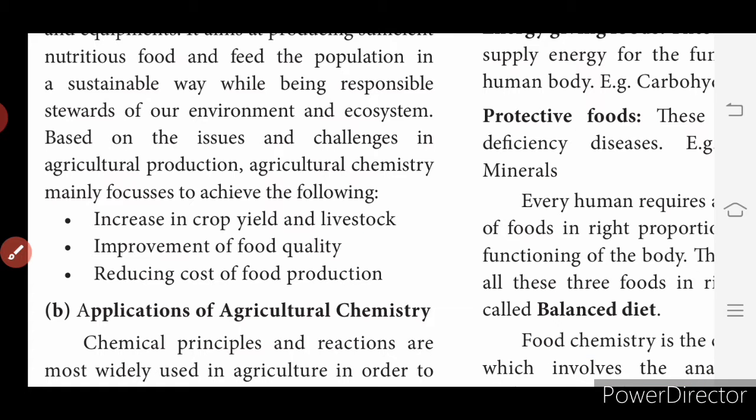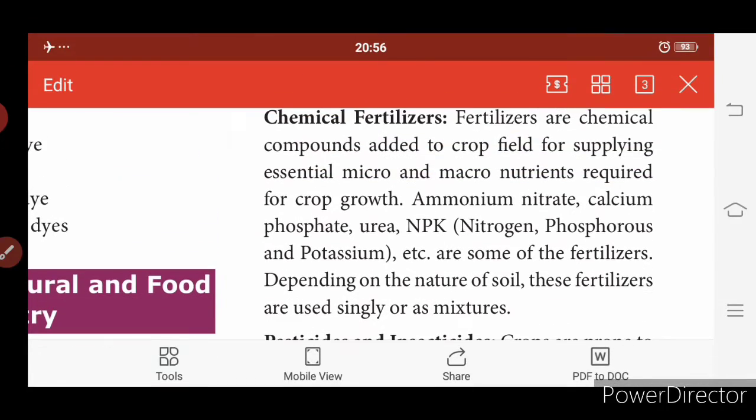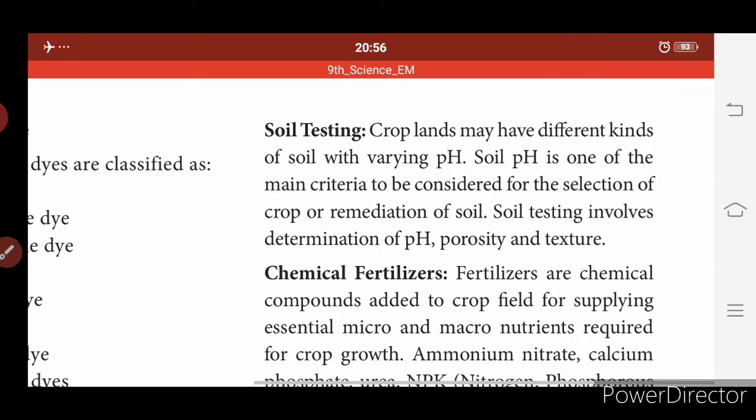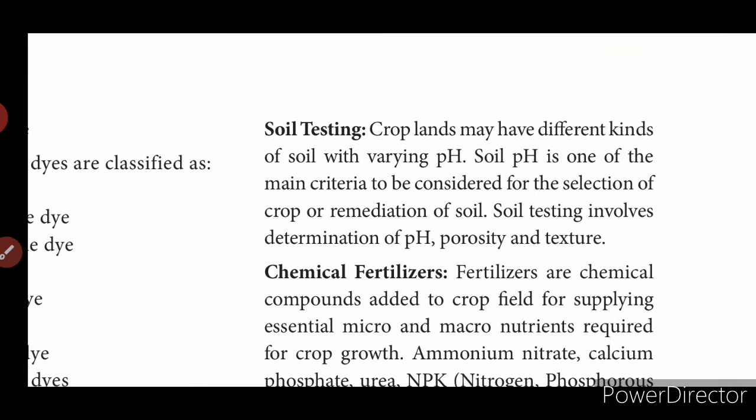So, applications of agricultural chemistry. What applications are involved in agricultural chemistry? It is soil testing, then chemical fertilizers, then pesticides and insecticides. They concentrate only on these three important things, which increase food production. First is soil testing.